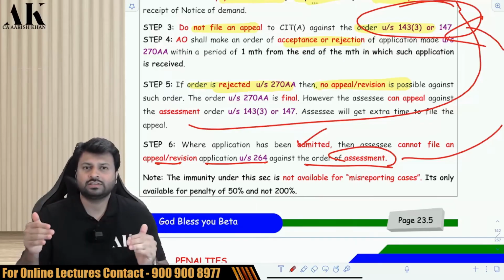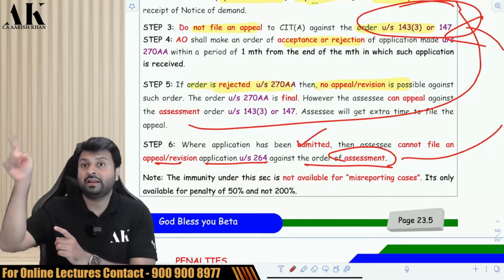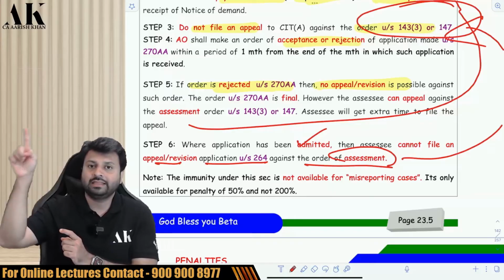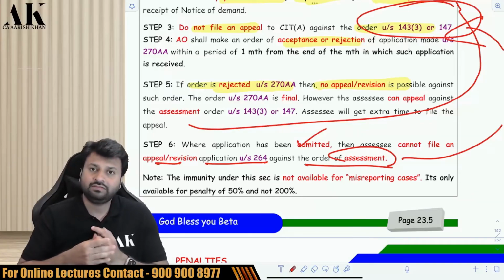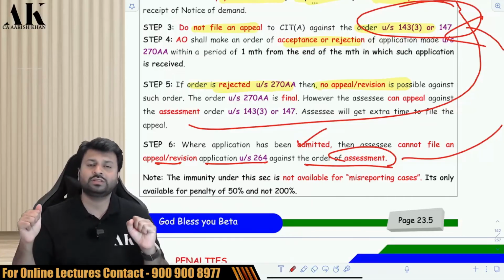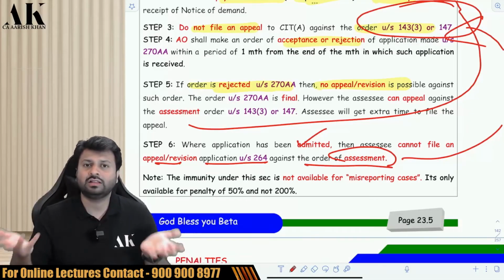Then you have to wait for the decision of the AO. If the AO rejects, then you cannot file an appeal against this order, but you can file an appeal against the original order of assessment which you did not file at the beginning, and then you will get extra time to file an appeal. If the AO accepts your application, then that's the best thing. That is the reason why you have gone to the AO under 270AA. If he accepts your application, then nothing is better than that. If he accepts your application, then he will what?